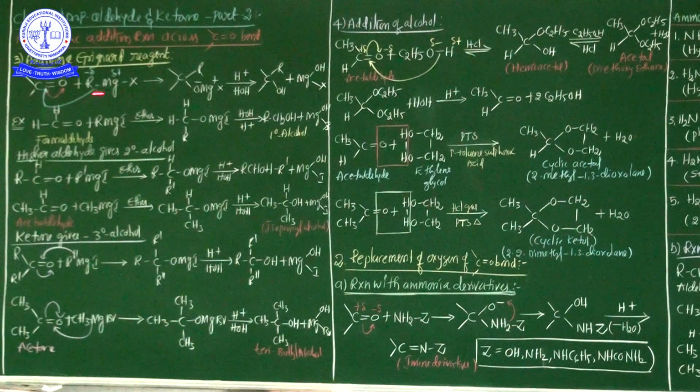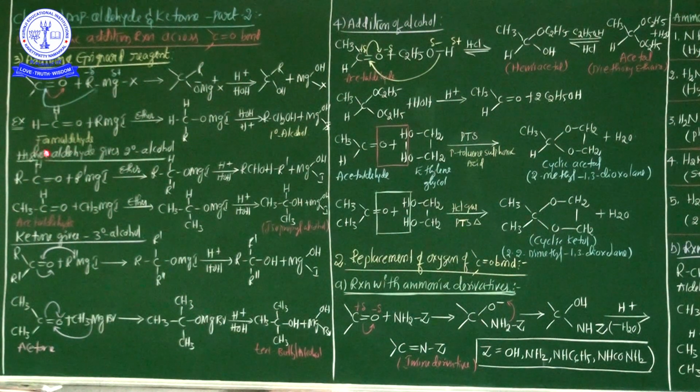These are the mechanism. Keep it in your mind. When a Grignard reagent is treated with an aldehyde or ketone through a nucleophilic addition reaction, what is the final product obtained? Alcohol is the final product obtained. Now see here, this is a general representation equation.